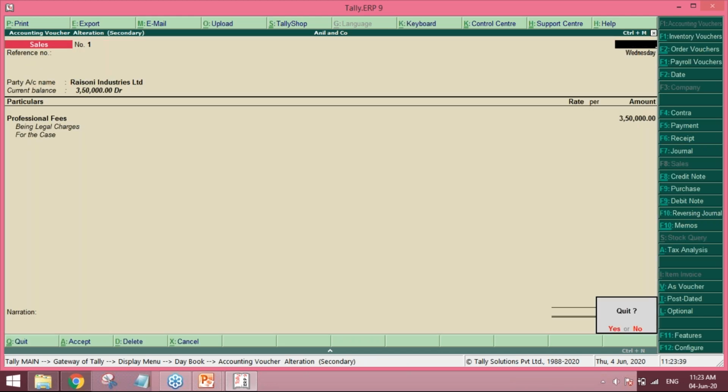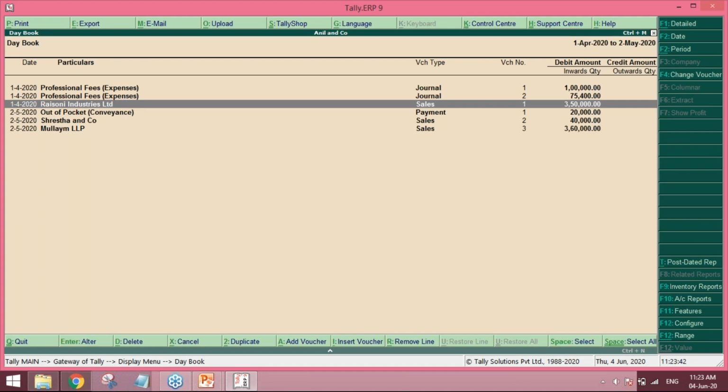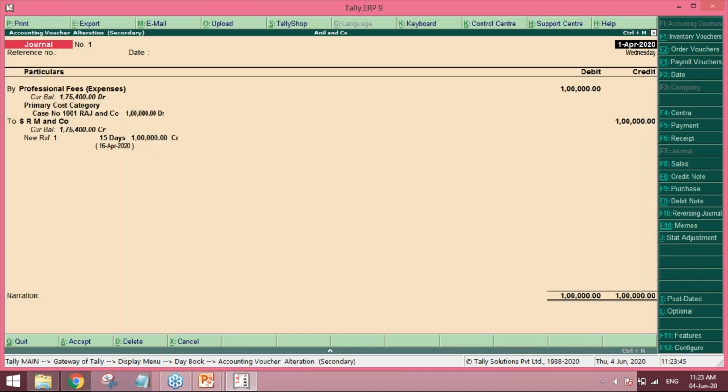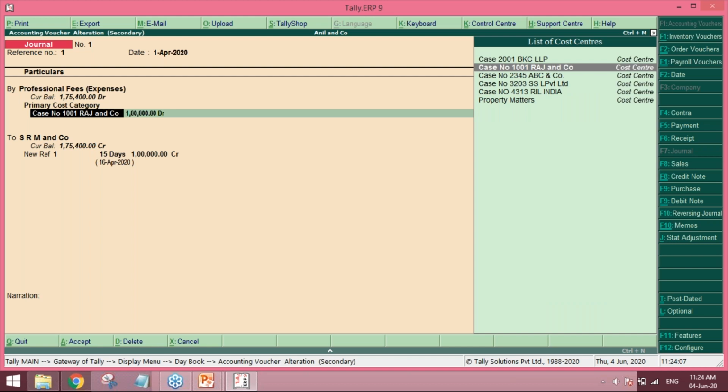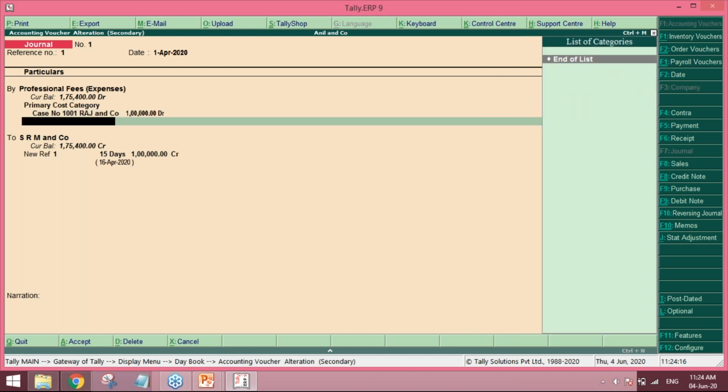Now come to the cost part. The first entry is where an expense has been incurred. If you see, whatever professional fees expense ledger has been created, we can allocate the primary cost category and then specify against which case the expense was incurred. This is how you will basically enter. Here you will find the list of all the incurred cases. Any stamp duty charges and all, we can mention it here in the narration.